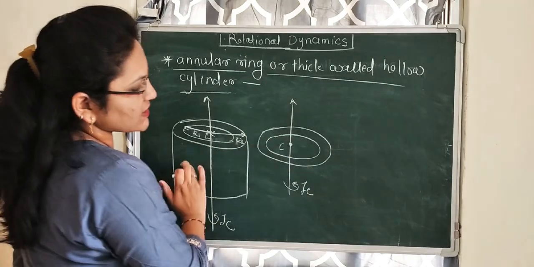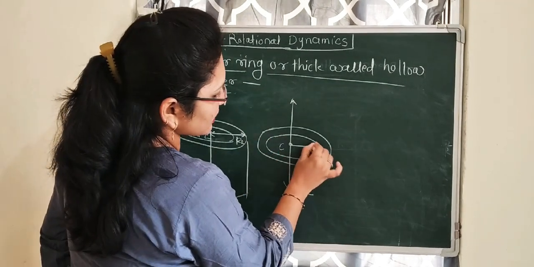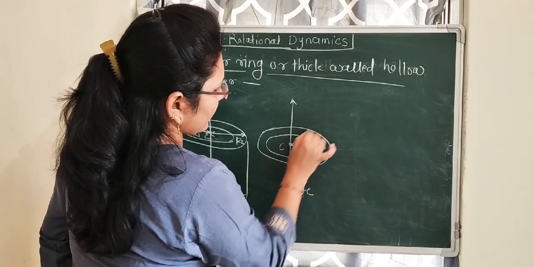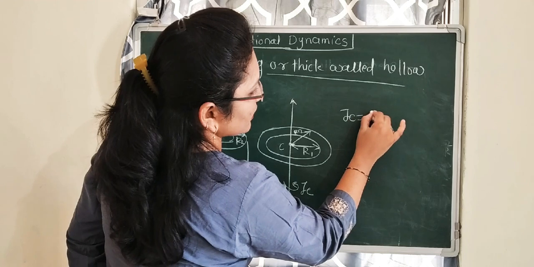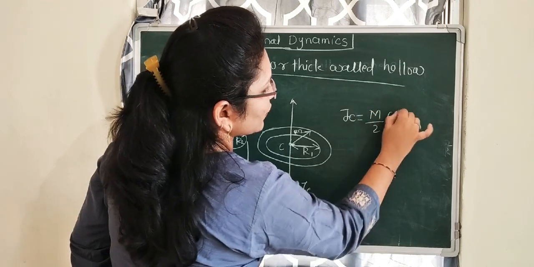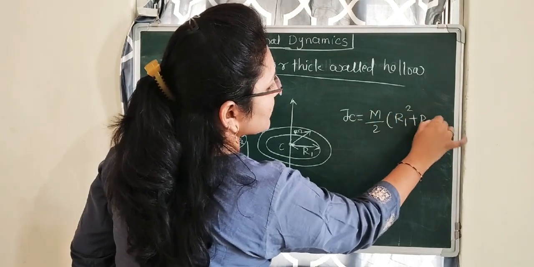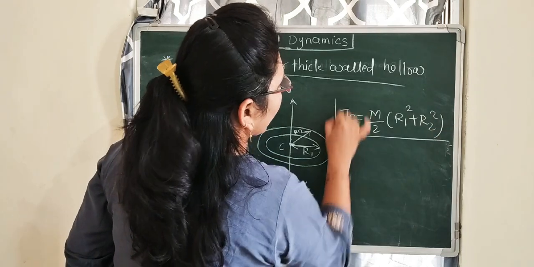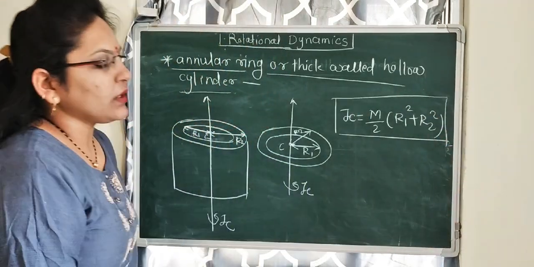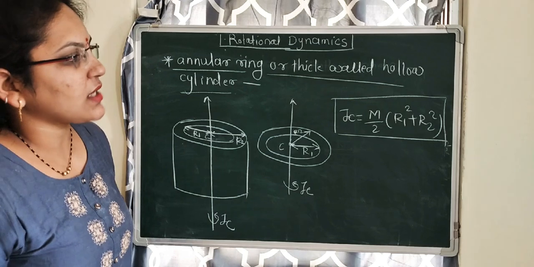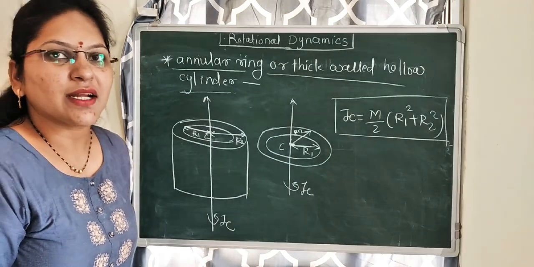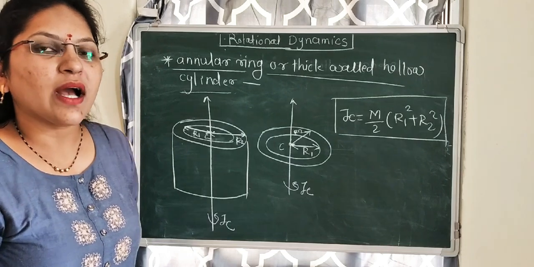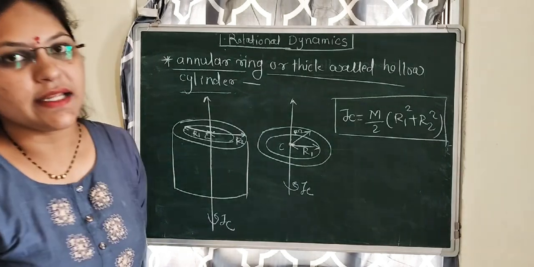For these two cases, the moment of inertia IC will be m by 2 into r1 square plus r2 square. Here what is R1? R1 is the inner radius, and what is R2? R2 is the outer radius.